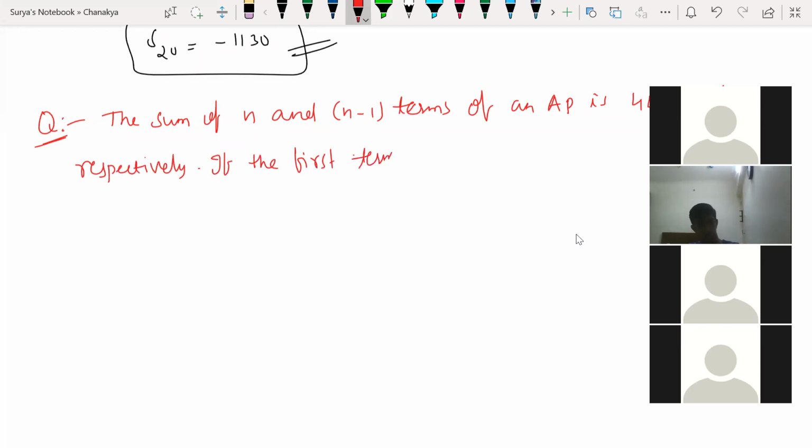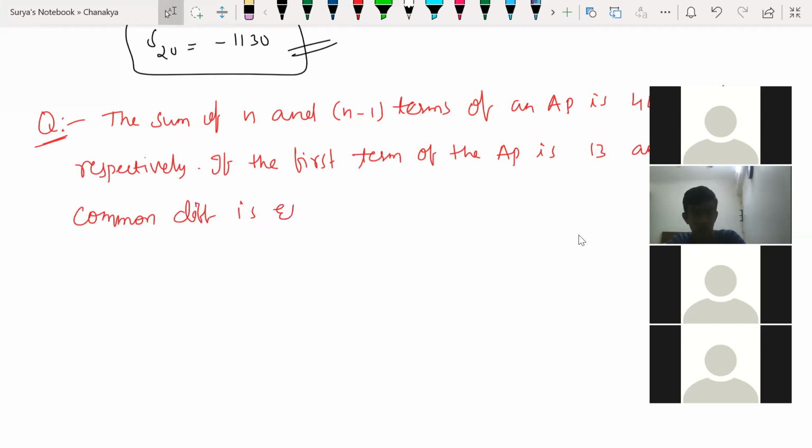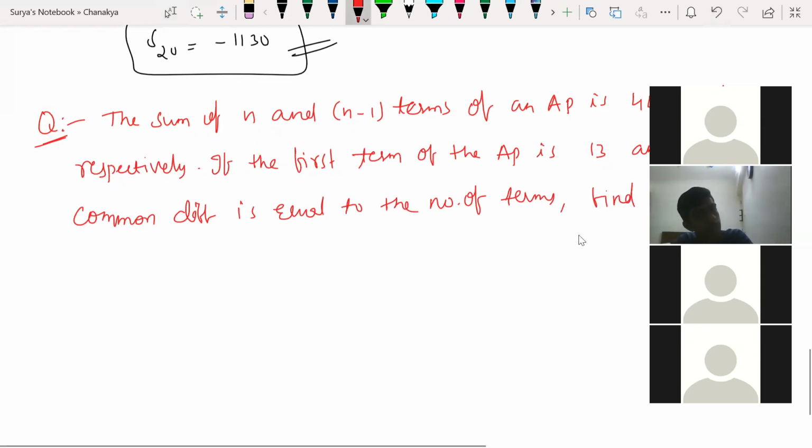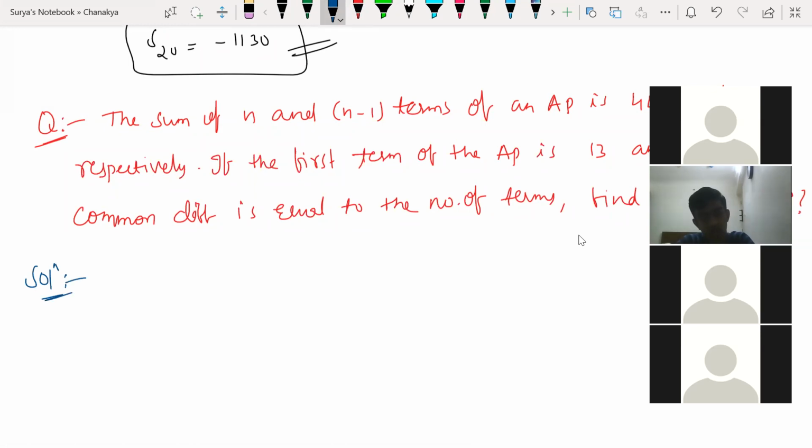All right. So look at this question. Solve this question. And the common difference is equal to the number of terms. Then find the common difference, or else you write find D of the AP. What is D here? Common difference you have to find out. Look at this. Make it fast, guys.